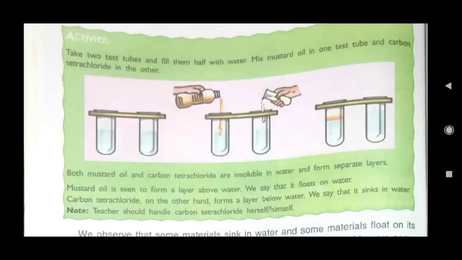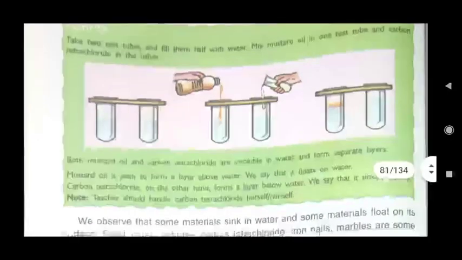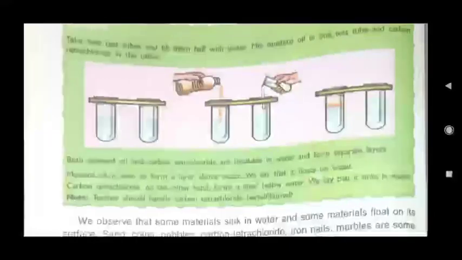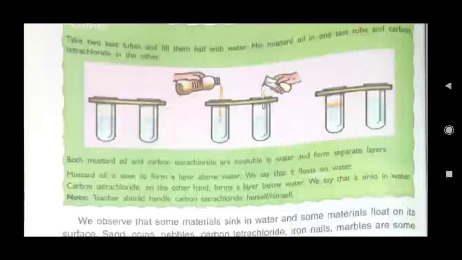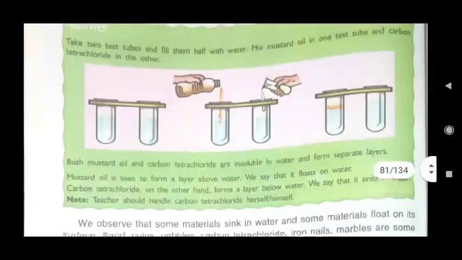Then what will you observe? Again you see both mustard oil and carbon tetrachloride are insoluble in water. Means they do not get dissolved in water and form separate layers.